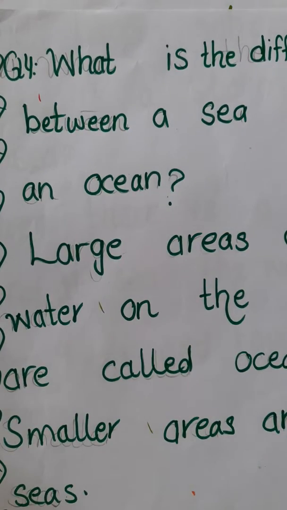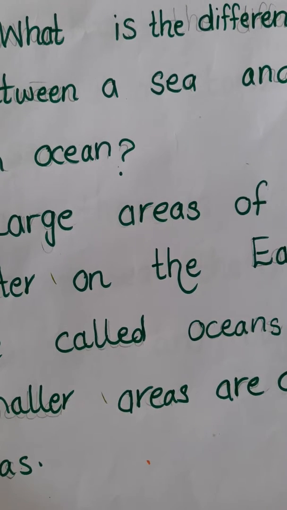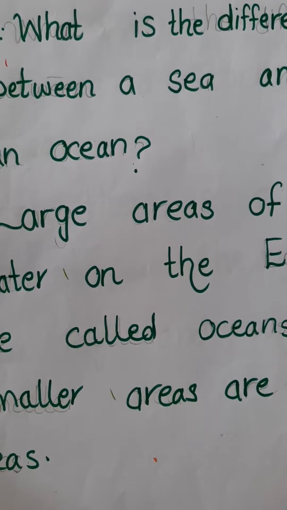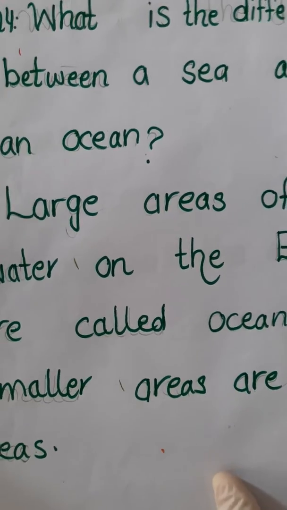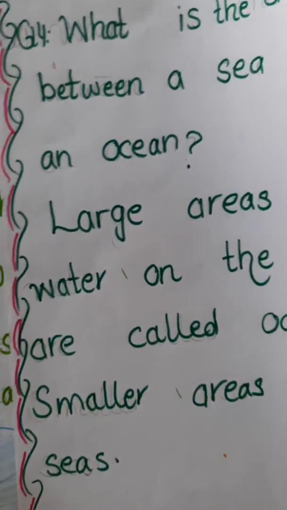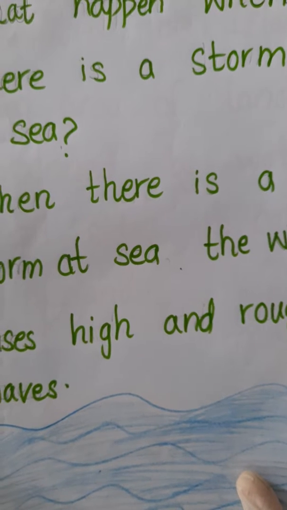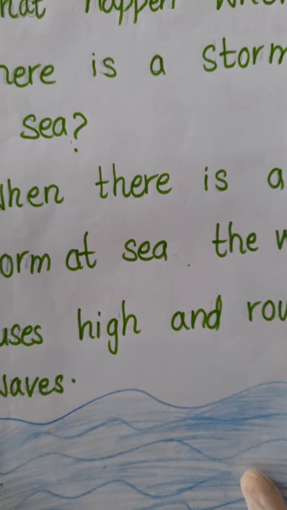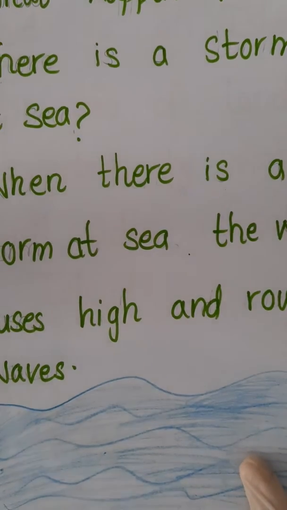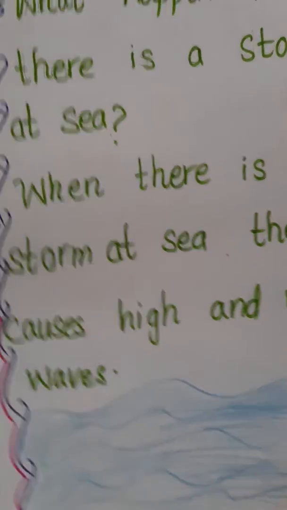Question number 4 was, what is the difference between a sea and an ocean? Large areas of water on the earth are called oceans. Smaller areas are called seas. Question number 5 was, what happens when there is a storm at sea? When there is a storm at sea, the wind causes high and rough waves. This was our question number 5.